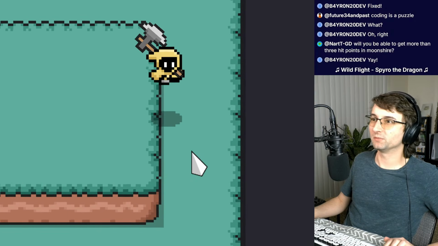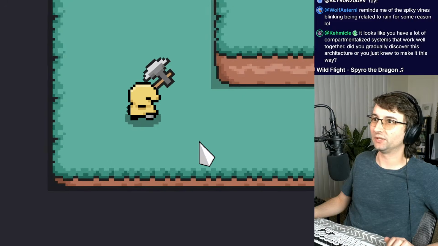Will you be able to get more than 3 hit points in Moonshire? Yeah. I think that even in the demo you can if you get a diamond.